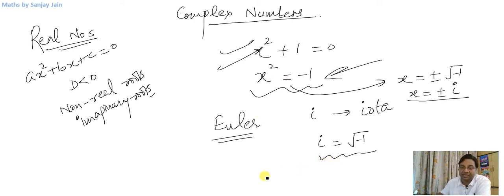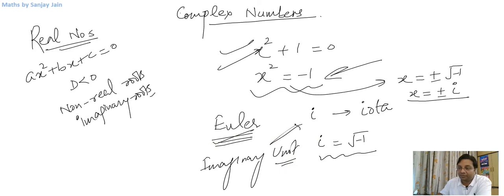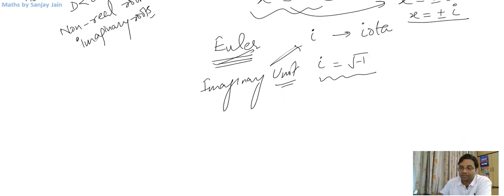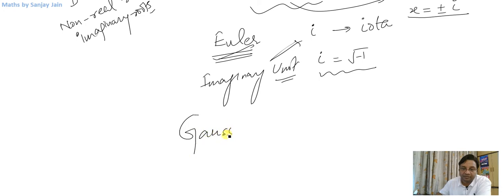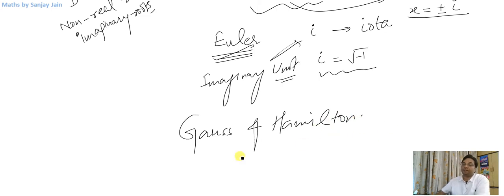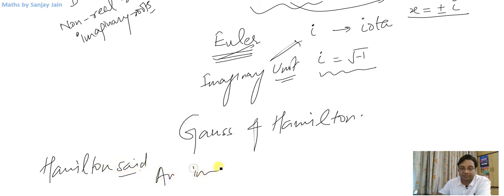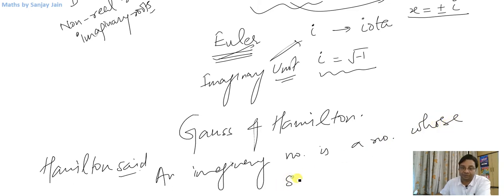This iota is an imaginary number. It is also known as the imaginary unit. So Euler was the first mathematician to introduce this term. Then Gauss and Hamilton developed this theory of complex numbers, right? And Hamilton said an imaginary number is a number whose square is a negative number.